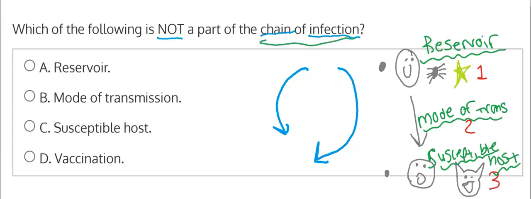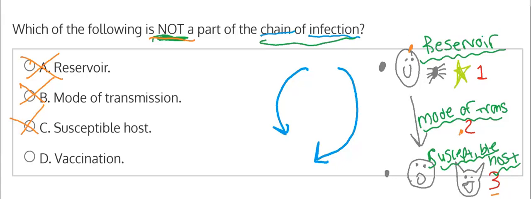So looking back at the question, we're seeing which is not part of the chain of infection. So we know the reservoir is part of it, because looking back here, the reservoir was where our chain started. So we could eliminate that because it's saying which is not part of it. Your mode of transmission, that was over here in step 2. So we could eliminate that. And then your susceptible host was over here in step 3. We could eliminate that. And that leaves us with vaccination.